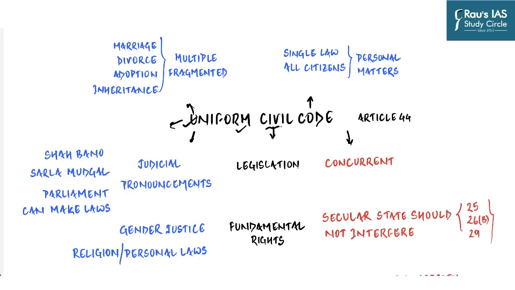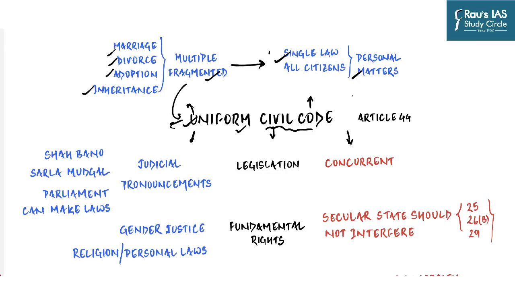Right now, the private matters of each individual related to marriage, divorce, adoption, and inheritance are governed by their own personal laws or religious laws. And so as you can see on the screen, there are a lot of laws depending upon which particular community you belong to. And so, the Uniform Civil Code is intended to replace these multiple and fragmented personal laws, which currently govern interpersonal relationships and related matters within different religious communities, with a single law which will be applicable to all the citizens of our country in their personal matters. Now this transition might seem very easy for Parliament to do, but this is one of the most hotly debated topics in India's Parliament and politics.